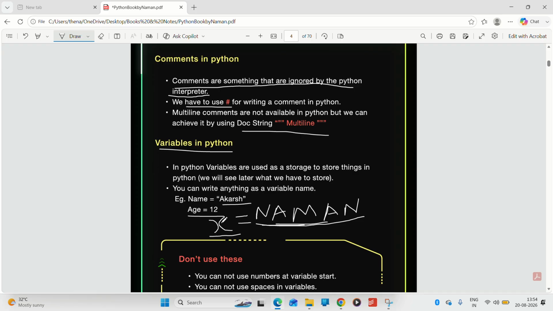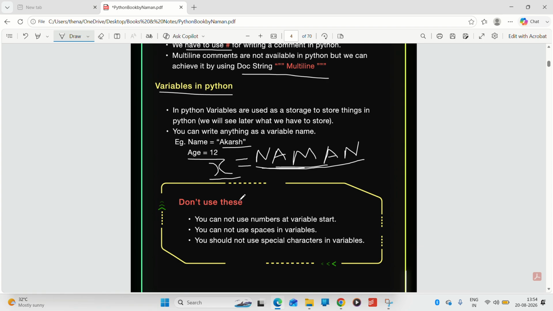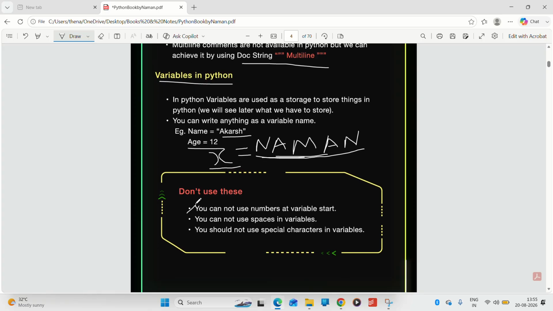Now let's see some important points for writing variables. First point, you cannot use a number at the start of a variable. Remember, never start a variable with a number. Second, you cannot use spaces in variables. Never use any space in a variable. You can write these points down on your own.